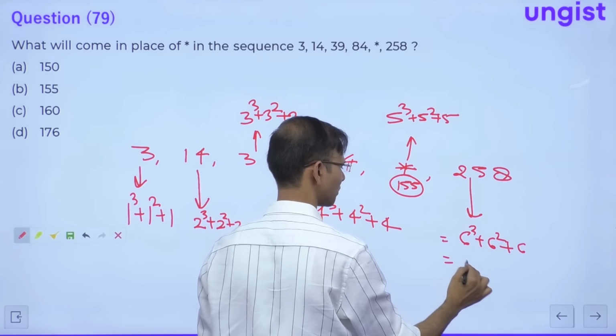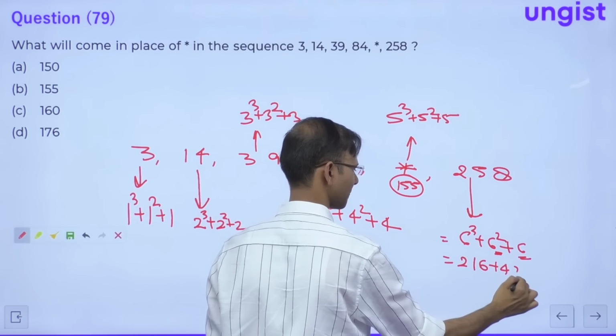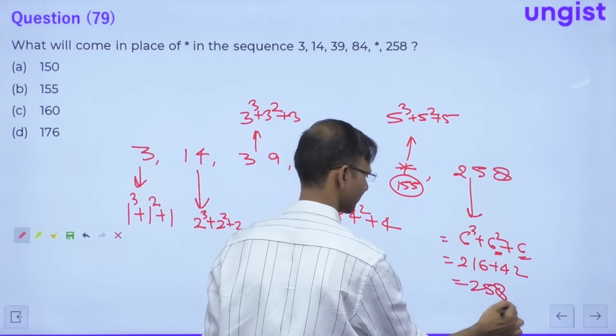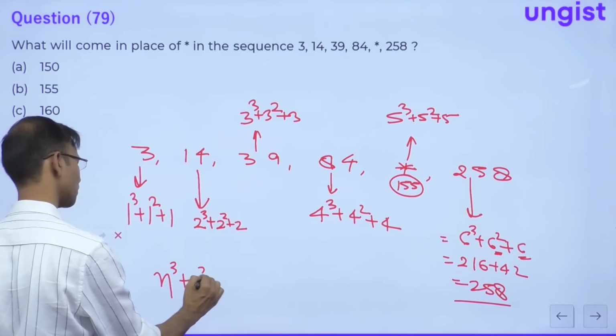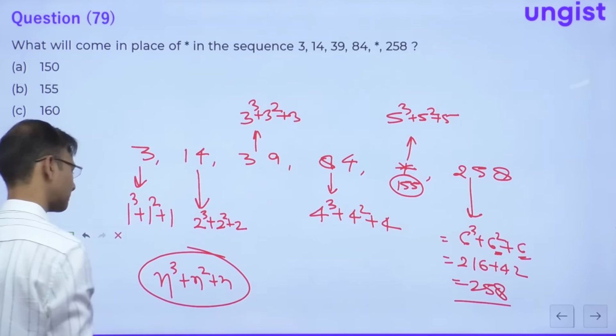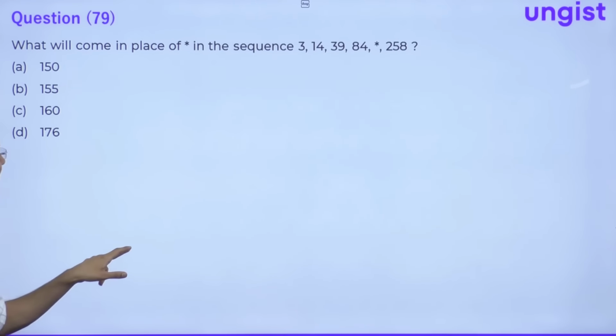And this is 6 cube plus 6 square plus 6. So guys, 6 cube is 216, and this is 36 plus 6, 42. This is 258. Correct? So the pattern is n cube plus n square plus n. So the answer is 155. This is question number 79, B option is the right choice. Now let's move to the next question.